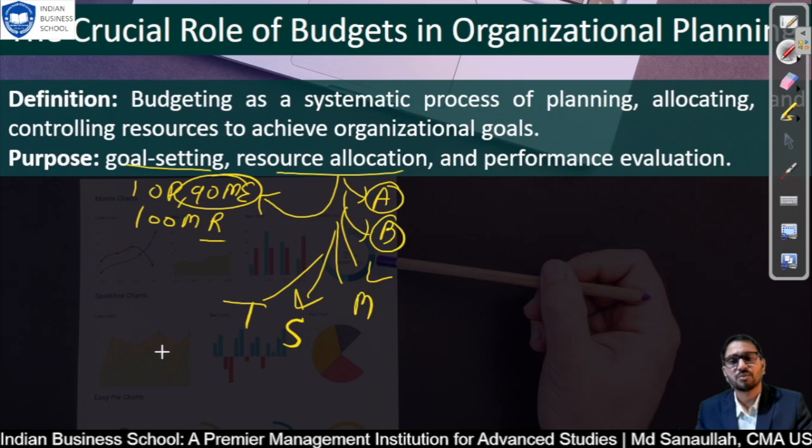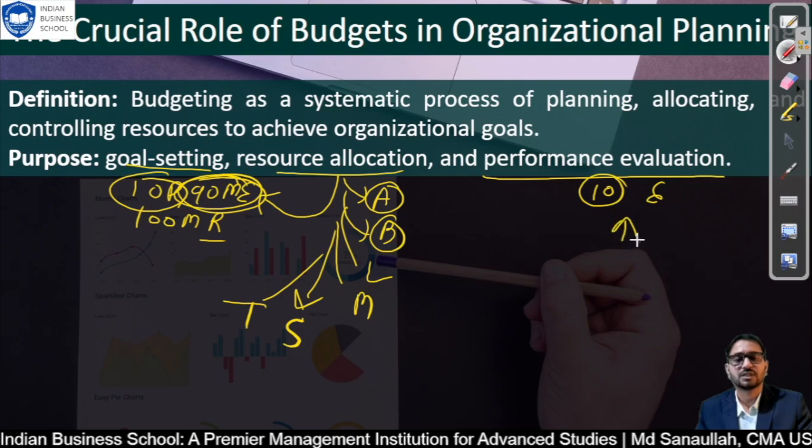There are n number of things you have to plan, to allocate resources within this budget. Now, performance evaluation. At the end of the period, when you generate 10 million, what we have expected, then it is well and good. If you have achieved more than that, that will be great. If you generated less than that, that will be considered as a loss or not effective use of resources. So this is the purpose of budgeting.